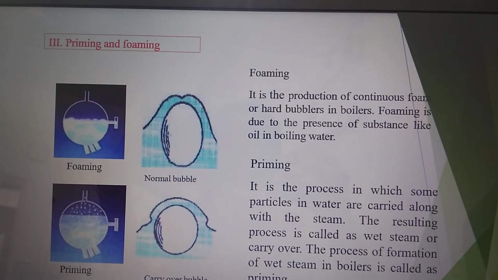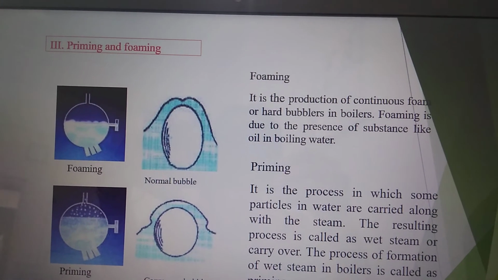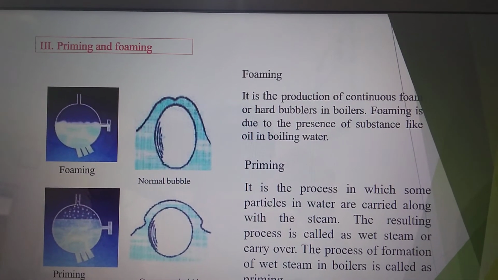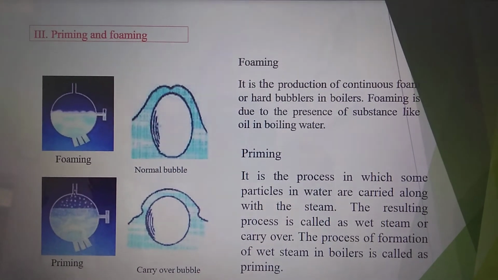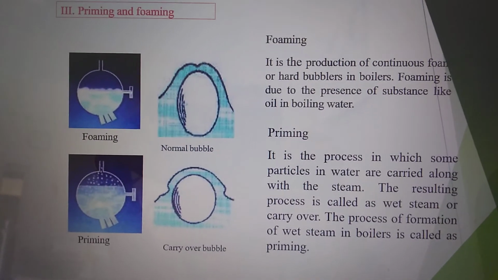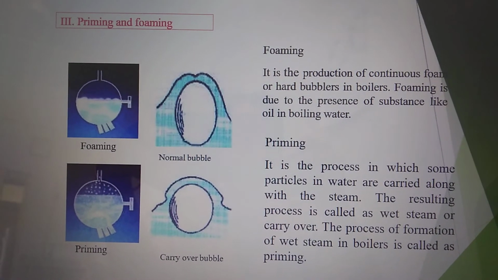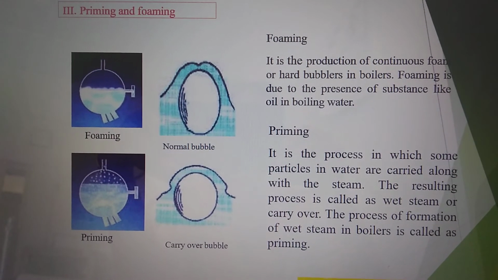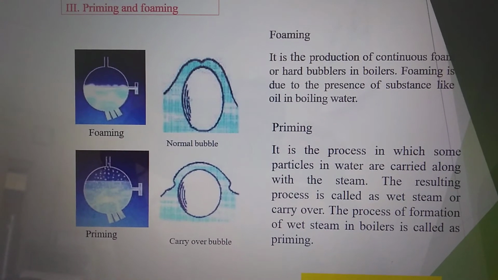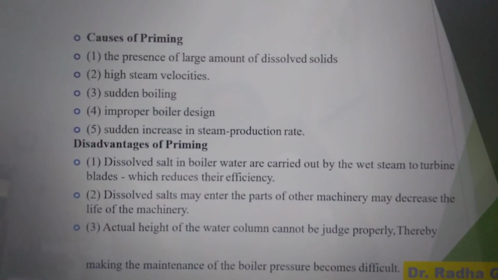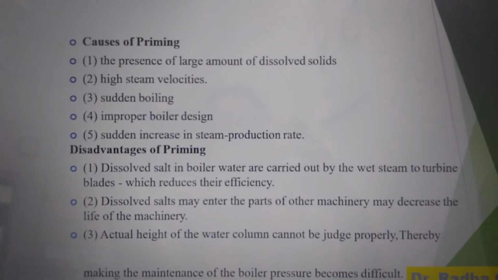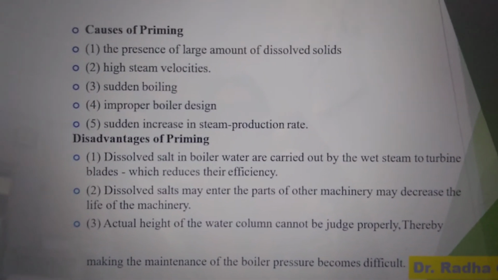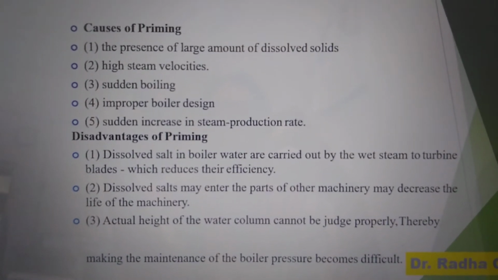Then priming and foaming. Foaming is the production or formation of continuous foam or hard bubbles in a boiler. Foaming is due to the presence of substances like oil in boiler water. Then priming is a process in which some particles in water are carried along with the steam. The resulting steam is called wet steam or carryover. The process of formation of wet steam in a boiler is known as priming. Then the causes of priming: the presence of a large amount of dissolved solids, high steam velocity, sudden boiling, improper boiler design, and sudden increase in steam production rate.